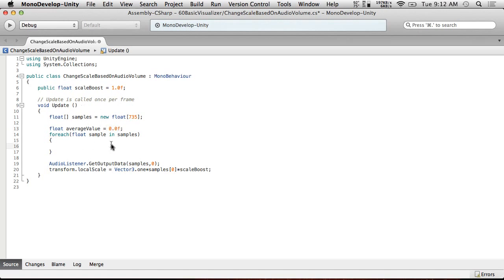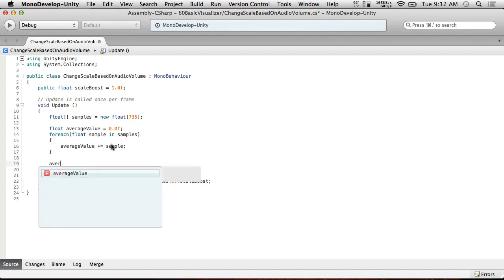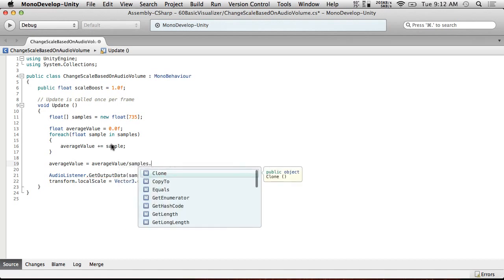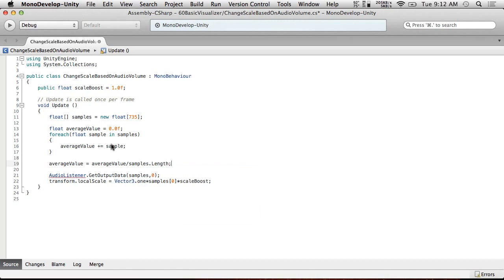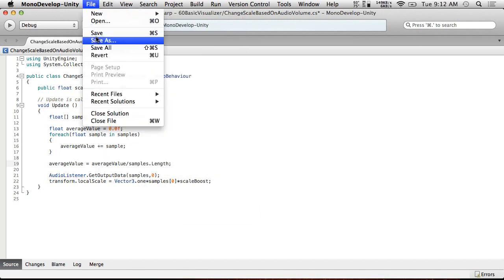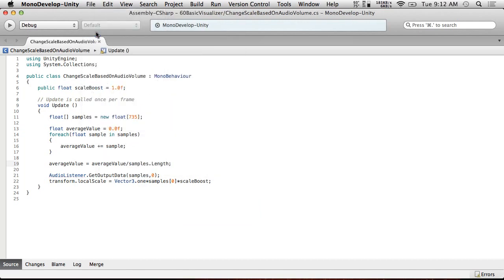Now what we will do is averageValue plus equals sample. And then after this, averageValue equals averageValue divided by samples.Length. So this is just a standard average calculation. We're averaging the 735 samples that happen in that frame, and then applying that to the frame.